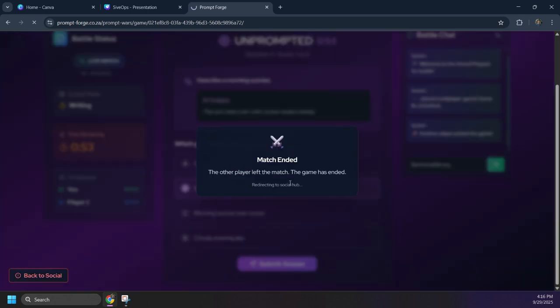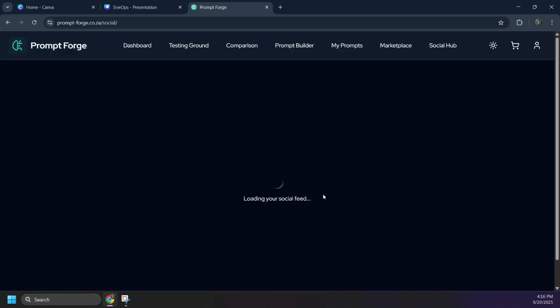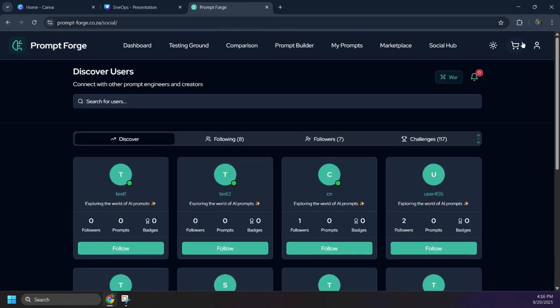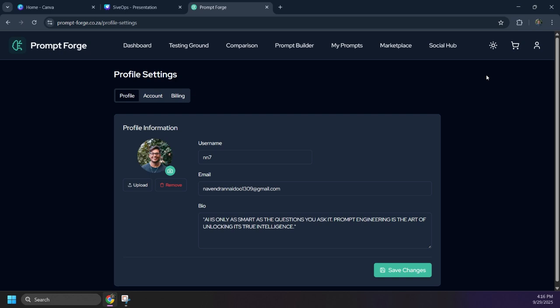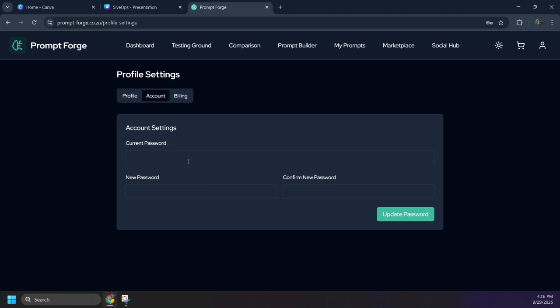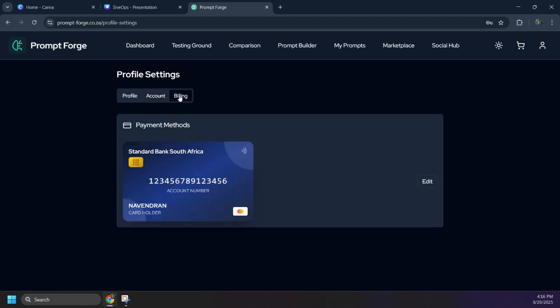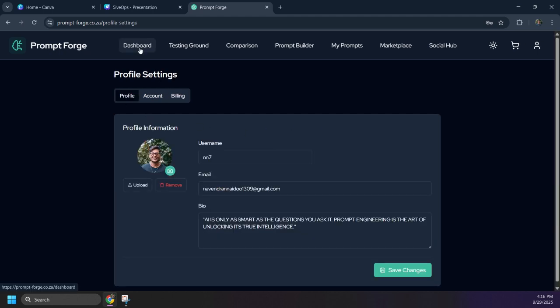But this concludes the social aspect of our application. Users are also able to view their profile settings where they are able to manage their account better by changing their username, email, bio, as well as their account password. Users also have access to edit their banking account details on our application.